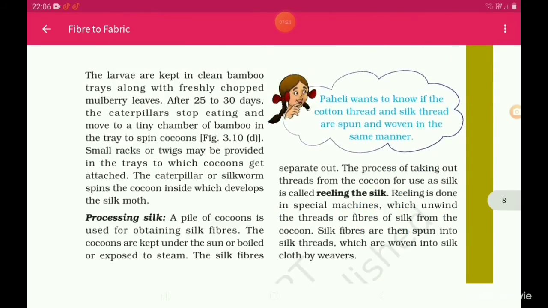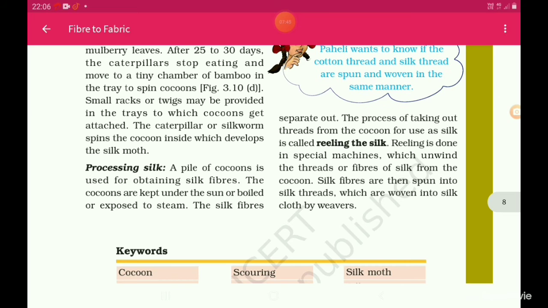The larvae are kept in clean bamboo trays along with freshly chopped mulberry leaves. After 25 to 30 days, the caterpillar stops eating and moves to the tiny chamber of bamboo in the tray to spin cocoons. Small racks or twigs may be provided in the tray to which cocoons get attached. The caterpillar or silkworm spins the cocoon inside which develops the silk moth.